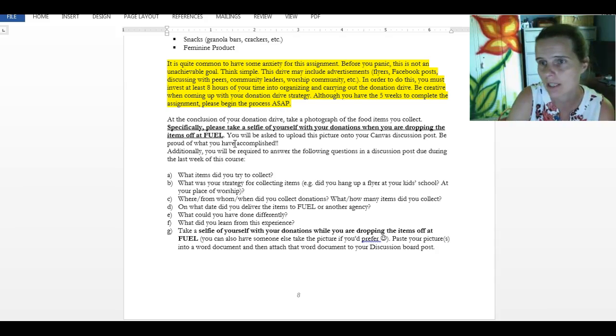a worship community that you're involved in. It might involve posting flyers at your place of employment. It might involve using social media to post flyers. It might just involve discussing with your peers or community leaders. So whatever way you think will work to collect donations, that's what I would like for you to do.